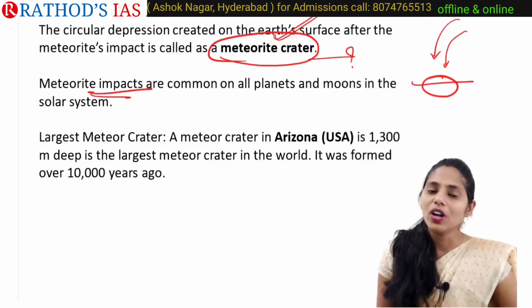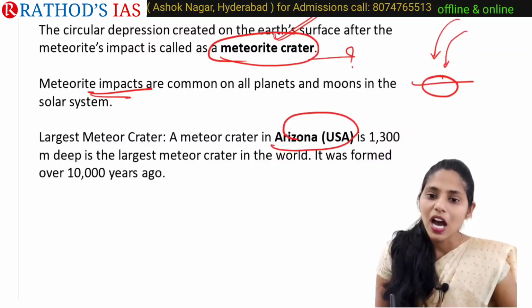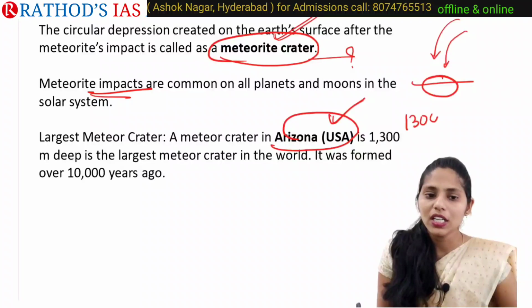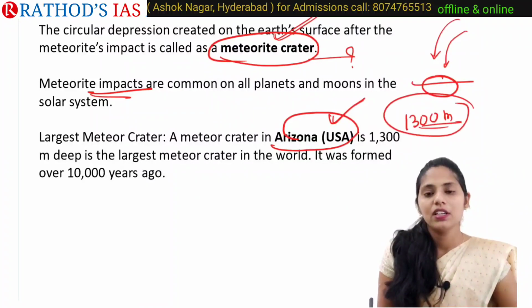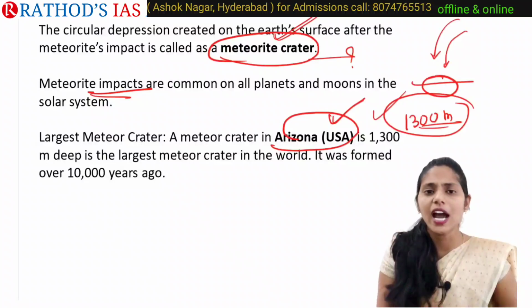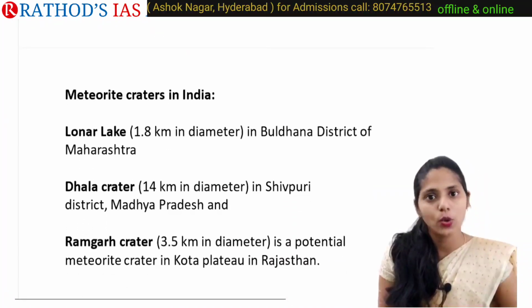If we are talking about the largest meteor crater, it is located in Arizona, USA. It is about 1300 meters deep. 1300 meters deep meteor crater. It is the highest in the world, which formed 10,000 years ago.